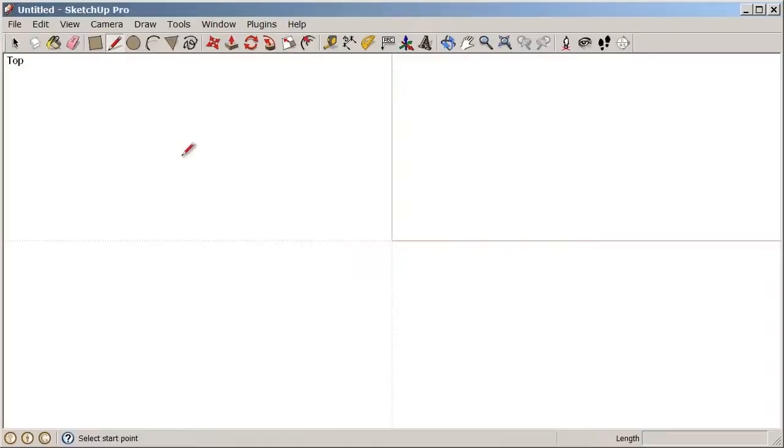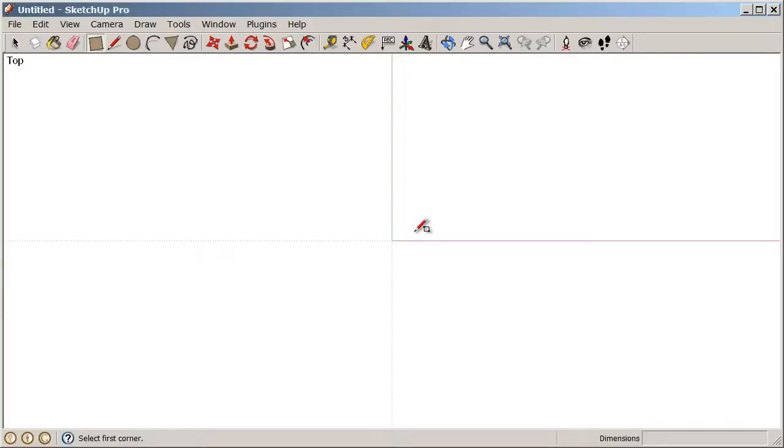Now that we have our new drawing open, let's go to our rectangle tool and let's draw a rectangle. And while we're in this new template and for this upcoming exercise, let's really focus on not orbiting or doing any of the 3D navigation that we've done in the previous exercise. We just want to focus on some of the 2D basics of SketchUp and understanding these drawing tools, and we will very quickly move back into 3D.